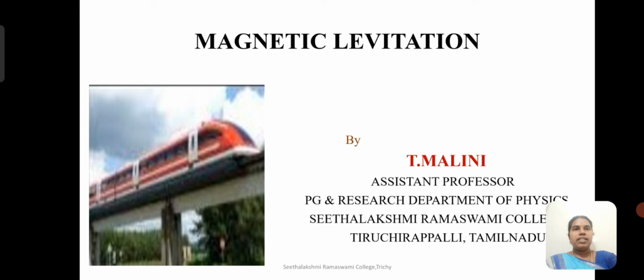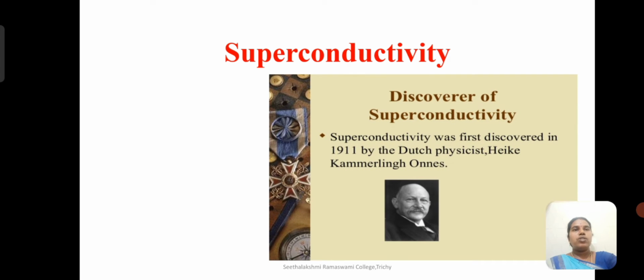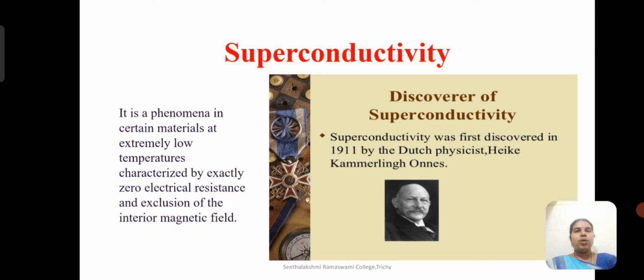The topic is magnetic levitation. Magnetic levitation, or maglev, is based on superconductivity, because the materials employed in the propulsion or levitation of the train are superconductors. Superconductivity was first observed in 1911 by a Dutch physicist, Kamerlingh Onnes. It is a phenomenon exerted in certain materials at extremely low temperatures, characterized by exactly zero electrical resistance and exclusion of the interior magnetic field.